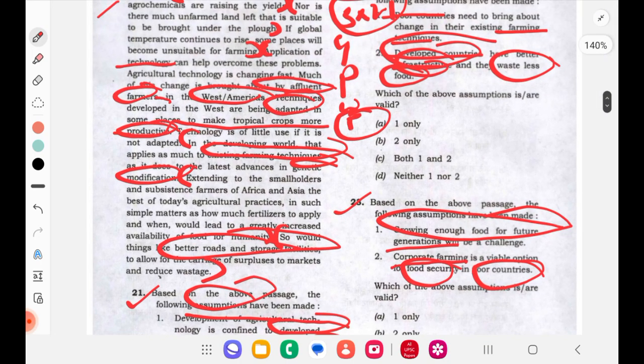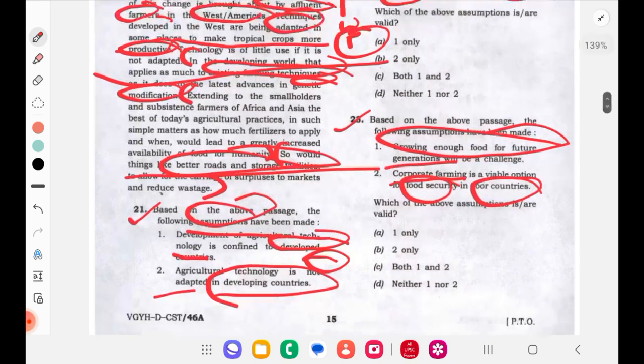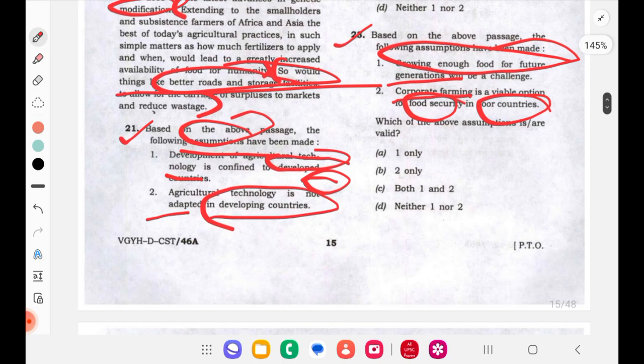They were talking about problems in farming because of global warming and other things. Land is also less now because everything is already degraded. Then in the West they are trying for technology, which is very good. Technology has to be used in the other countries also. Some of them are adopting. The third thing they talked about is Asia and Africa: big technology is not required, but small changes like storage, roads, transportation, and when to apply fertilizer. This much is sufficient for increasing food security. So those are the points.